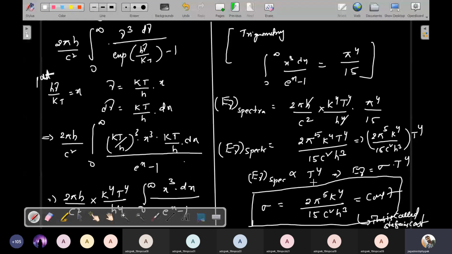This is a very important experiment. That experiment is there in our syllabus. Stefan's constant is also a practical of the semester. There is one practical in this semester, which is nothing but Stefan's constant, in the 4th paper. So it is very important. You have now completed the 5 formulas, so this is enough for this chapter.